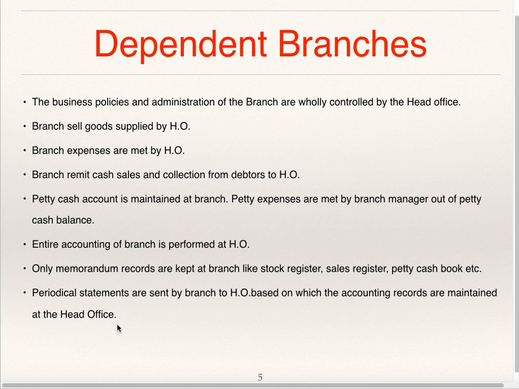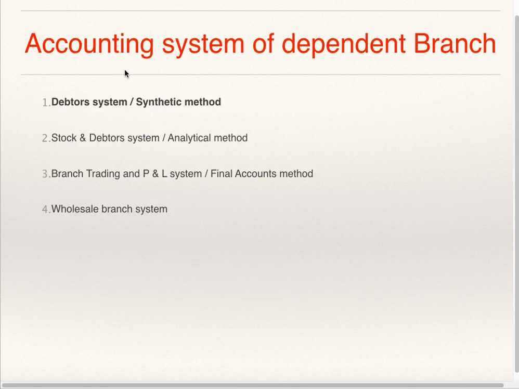The branch also makes periodical statements: goods received by it, number of goods sold, number of goods in closing stock, cash sales, credit sales, petty cash received by it, amount expensed out of petty cash, closing balance, etc. These periodical statements are sent by branch to head office. Using this, accounting records are maintained at head office.